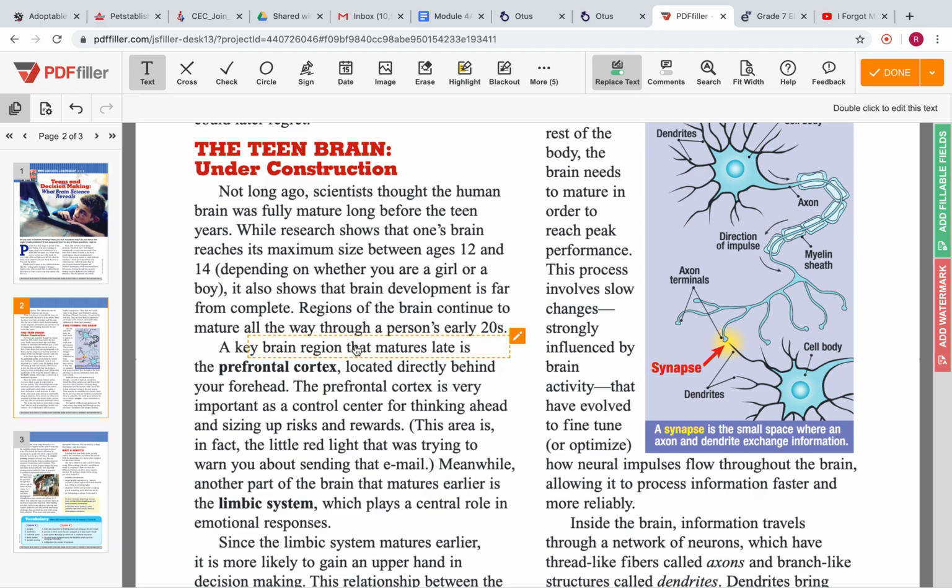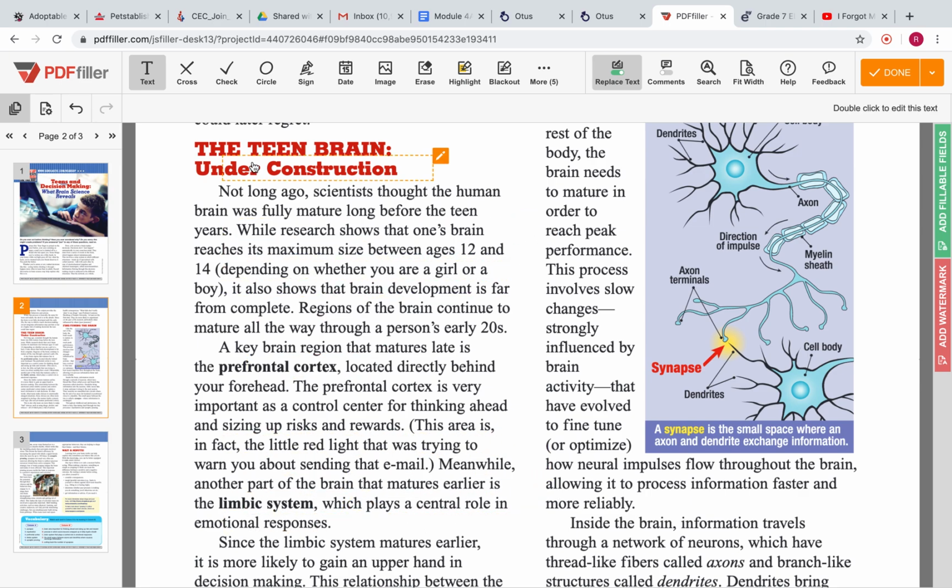A key brain region that matures late is the prefrontal cortex, located directly behind your forehead. The prefrontal cortex is very important as a control center for thinking ahead and sizing up risks and rewards. This area is, in fact, the little red light that was trying to warn you about sending that email. Meanwhile, another part of the brain that matures earlier is the limbic system, which plays a central role in emotional responses.